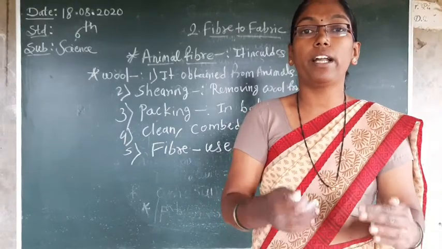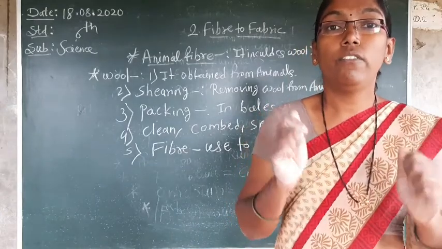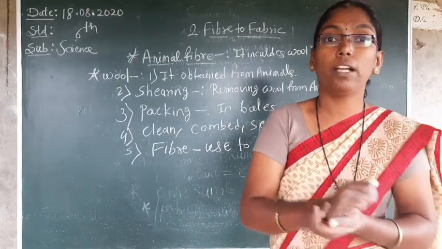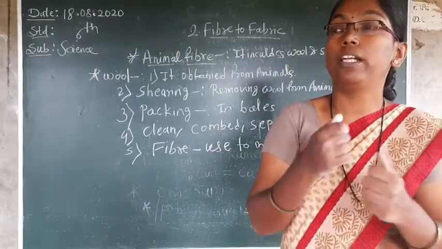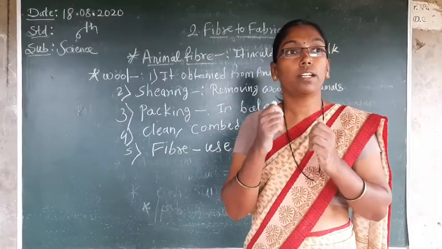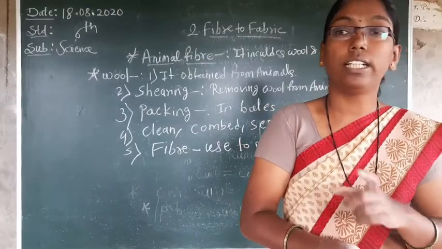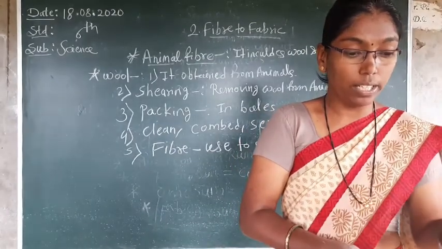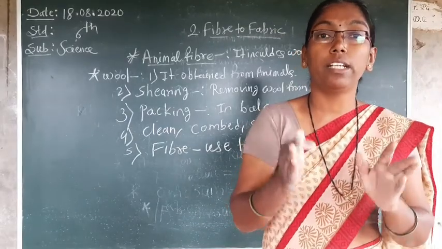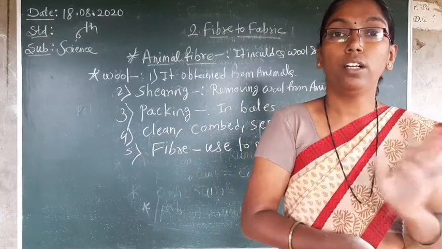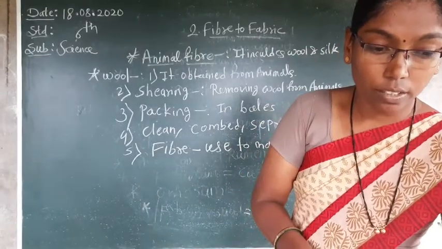Our body temperature is maintained by the wool, so we do not feel cold, and we can use it in cold weather.